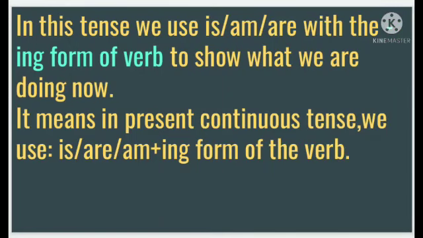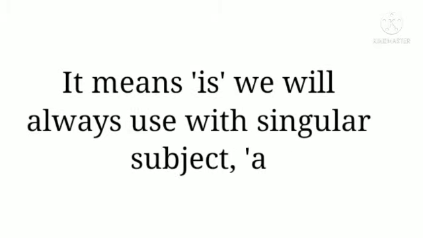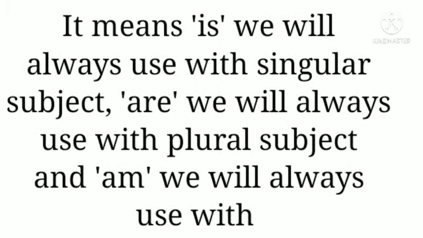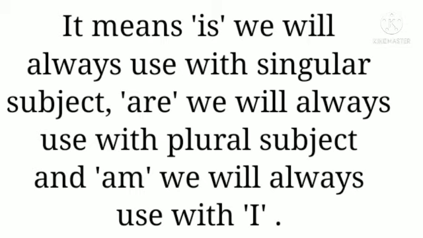In this tense, we use is, am, are with the ing form of the verb to show what we are doing now. It means in present continuous tense, we use is, are, am plus the ing form of the verb. Is we will always use with a singular subject, are with a plural subject, and am will always be used with I only.